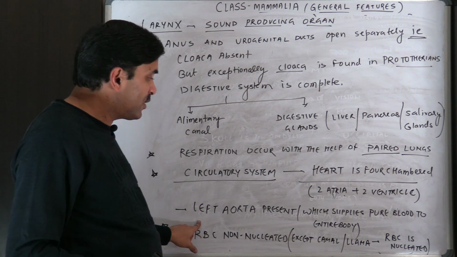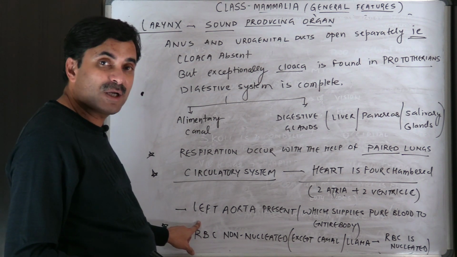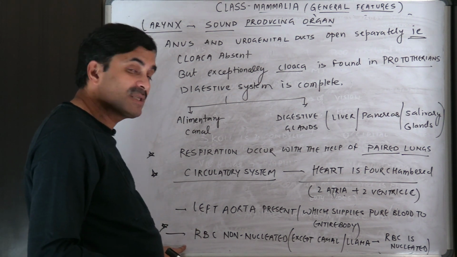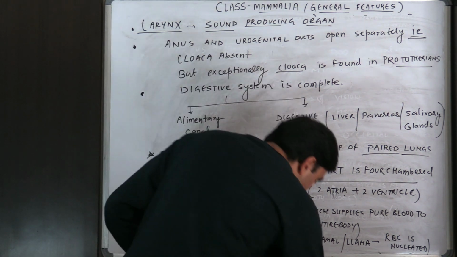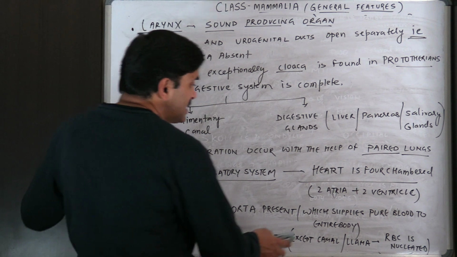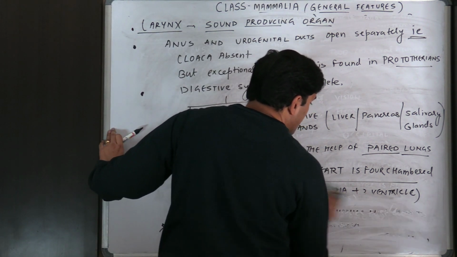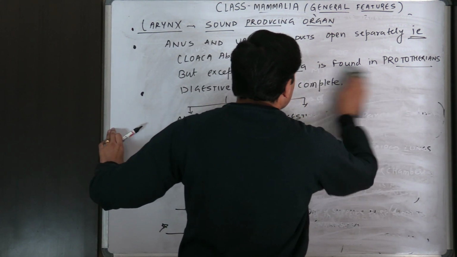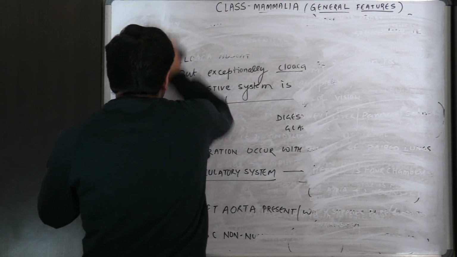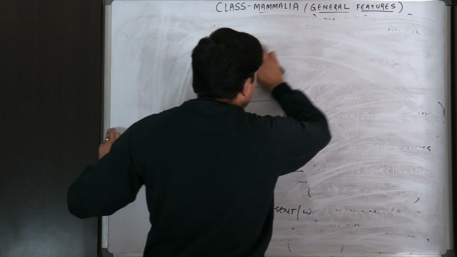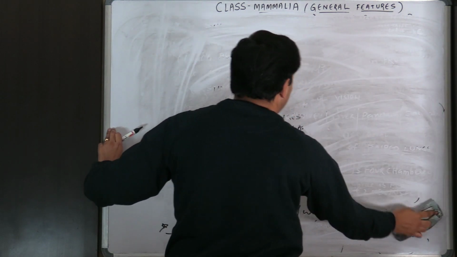Left aorta is present, which supplies pure blood to the different body parts. RBC is non-nucleated, but the RBC of the camel and the llama is nucleated. All right. Now, if I talk about the excretion, then excretion occurs with the help of one pair of metanephric kidneys.